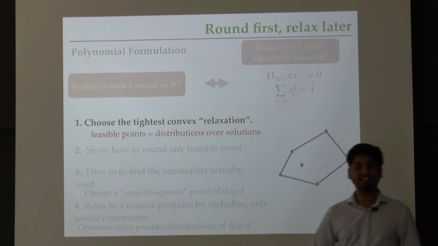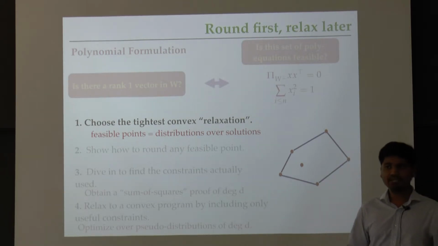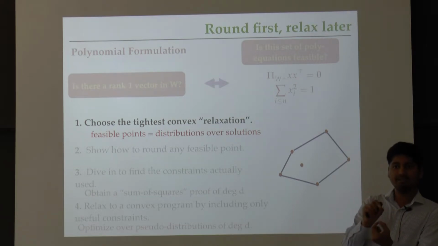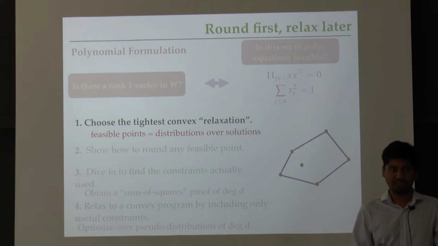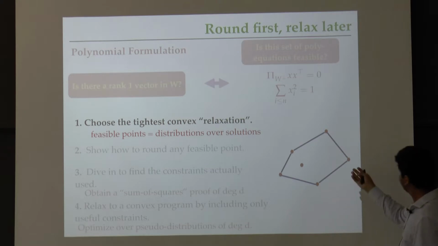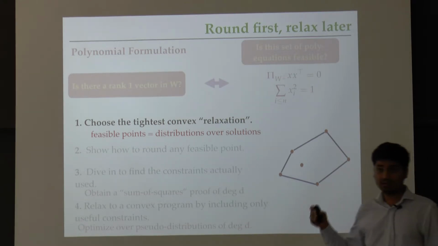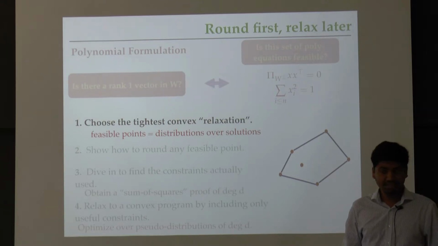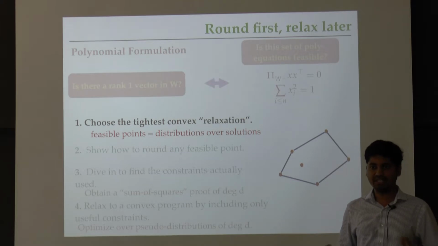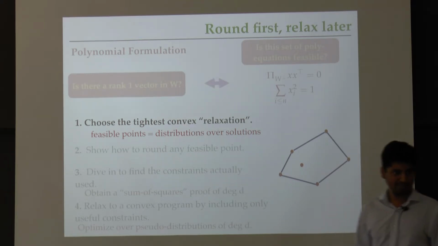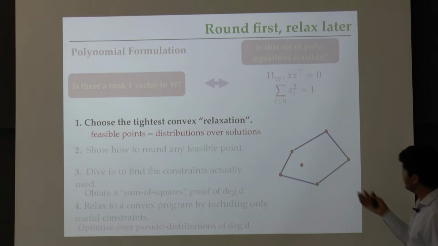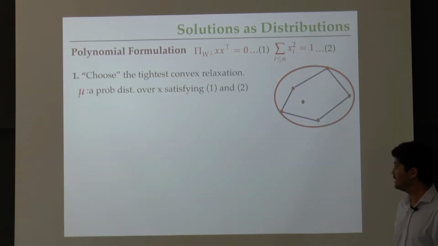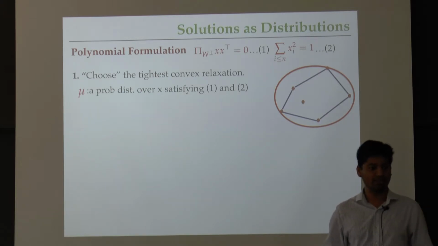We wanted to choose the tightest possible convex relaxation. So we want to develop a way to think about what a feasible point in this tightest possible relaxation looks like. We said that any point in this hull is actually a convex combination of solutions to these quadratic constraints. I'm going to think of them as just a distribution over actual solutions, just a different way to look at things. So a feasible point in this world corresponds to a distribution over actual solutions. Let's try to understand how we can look at this point a little bit better.